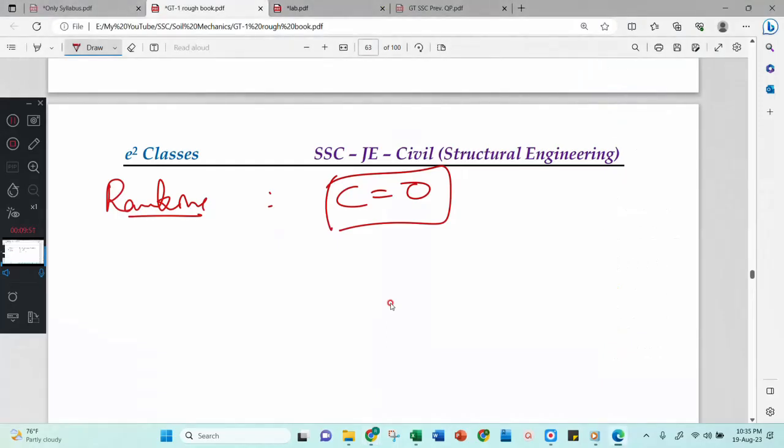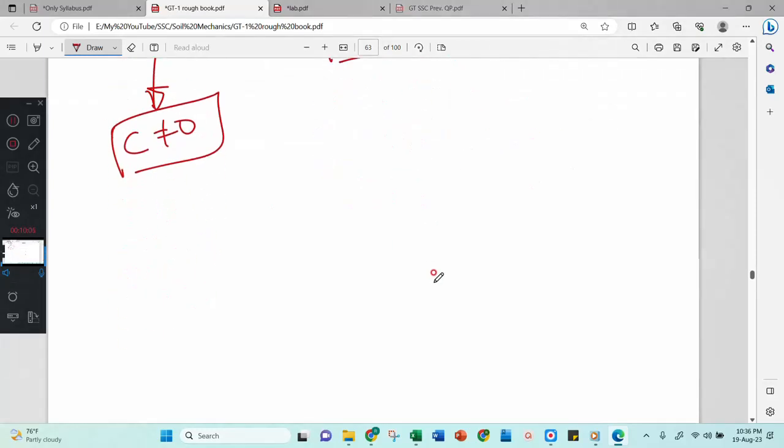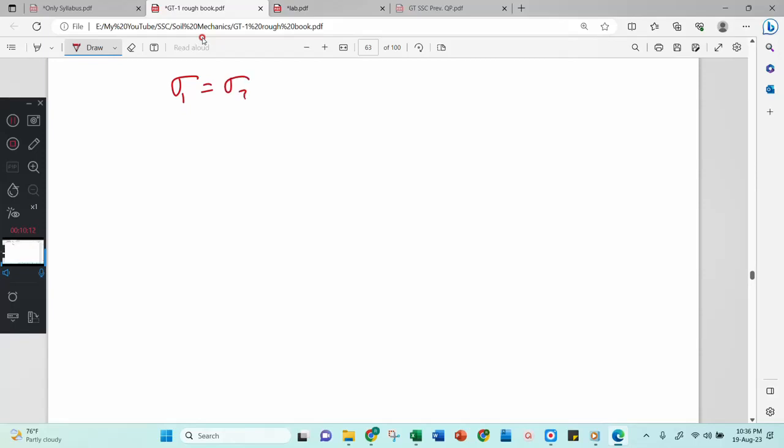Okay, we'll continue. Rankine's assumption is c equal to 0. But we asked what Rankine does if c is not equal to 0. He said don't worry, we will go with the plastic equilibrium equation only, because for active and passive earth pressure we have that equation: sigma 1 equals sigma 3 tan square alpha plus 2c tan alpha.